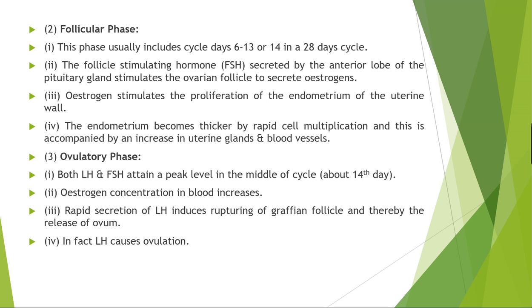Follicular phase के बाद जो phase है, that is the ovulatory phase. What is the ovulatory phase now? Both luteinizing hormone and the follicle stimulating hormone attain a peak in the middle of the cycle. Okay, now what happened? 28 days की cycle है, 28-29 की, करेक्ट. 2 phases तो हो गए. फर्स्ट फेज का कितना स्पैन है? 1 to 3 और 5. उसके बाद में जो है फॉलिकुलर फेज जो है 6 to 13 और द 14 days in a 28 days of cycle.